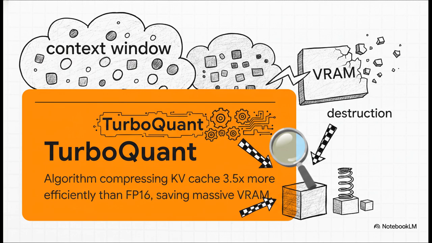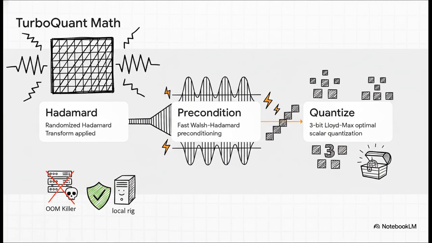As context windows hit the 1 million token mark, the KV cache footprint just absolutely destroys your VRAM, which is exactly why the kernel community merged the TurboQuant extreme compression algorithm. It's a C++ data type that compresses context caches 3.5 times more efficiently than standard FP16. The underlying mathematics here are just brilliant. The algorithm executes a randomized Hadamard transform, applies fast Walsh-Hadamard preconditioning, and then hits it with a 3-bit Lloyd-Max optimal scalar quantization. Bottom line, we achieve 3-bit KV caching without catastrophic precision loss, literally saving our local rigs from the